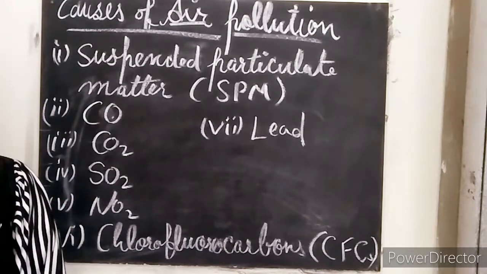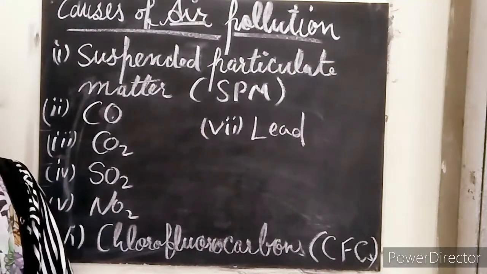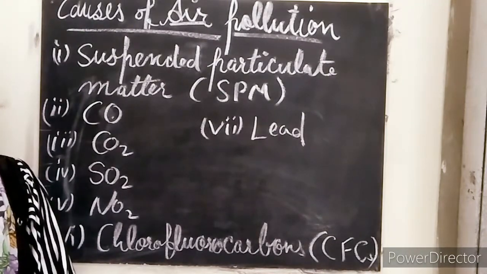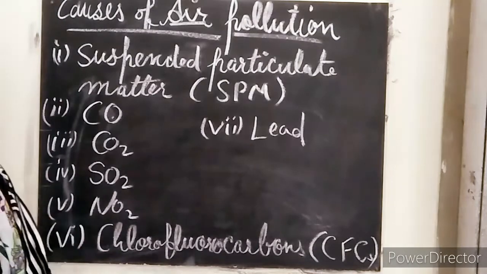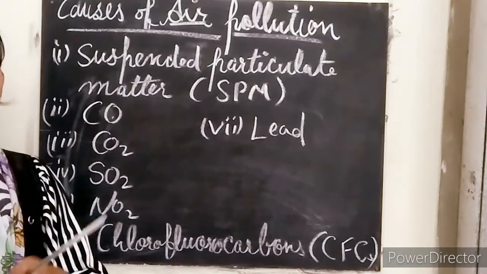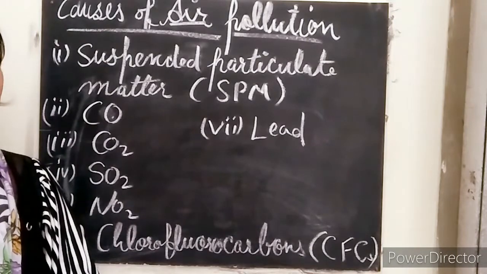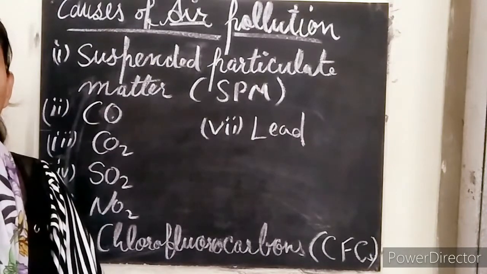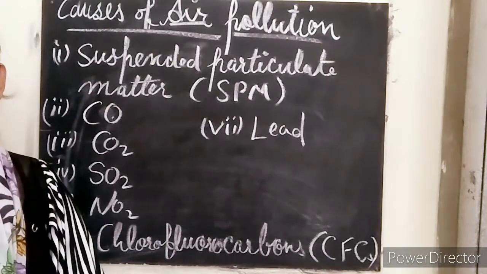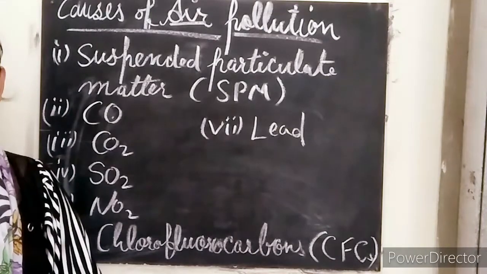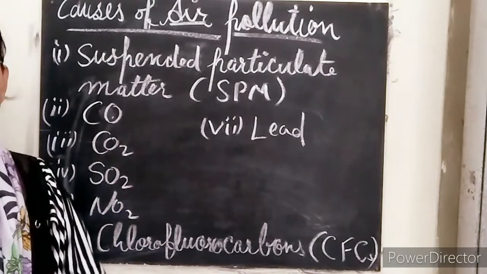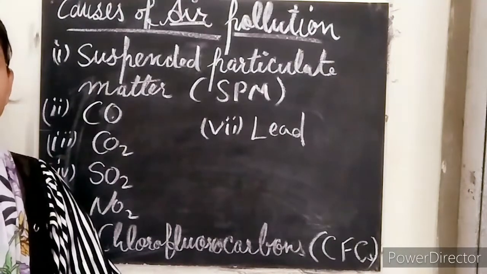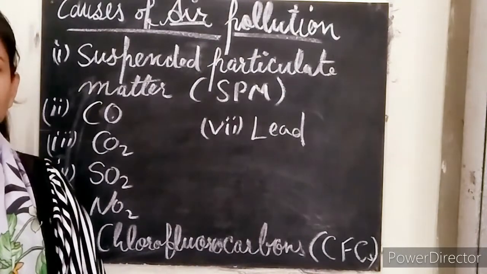The next one we have is carbon monoxide. Carbon monoxide is known as the most dangerous gas among all. When carbon monoxide mixes with the blood, it affects the carrying of oxygen. And if there is a lack of oxygen, it can lead to the death of the person. This gas is also produced by the incomplete burning of some carbon materials or fuels. The next we have is carbon dioxide.